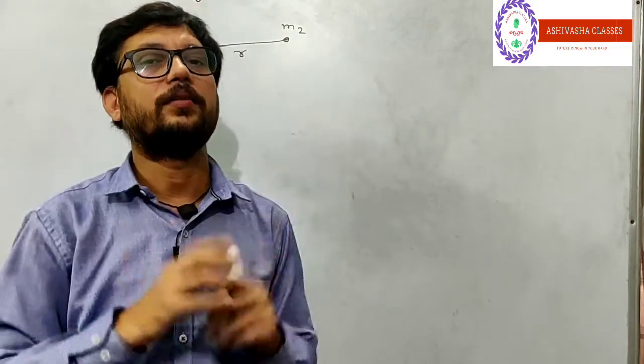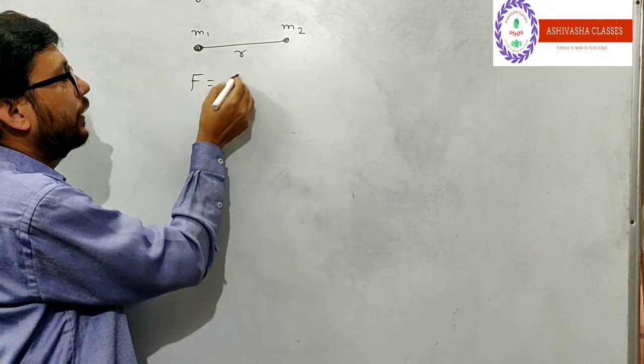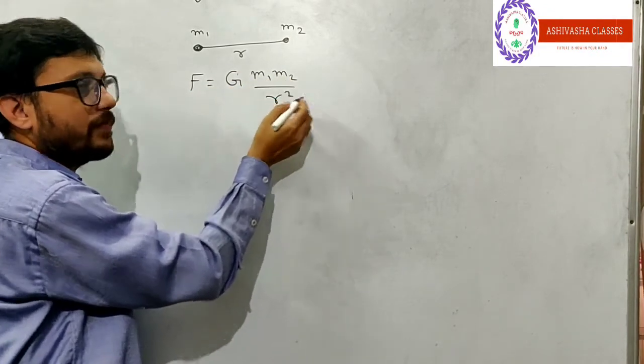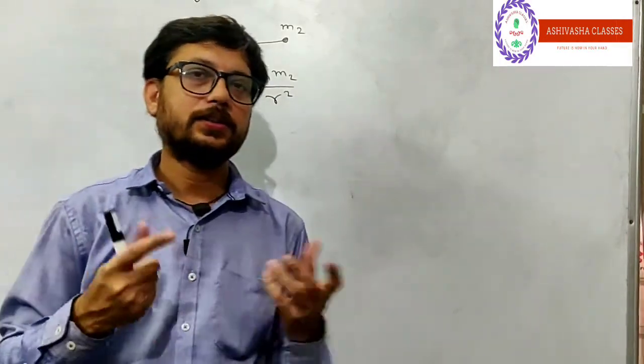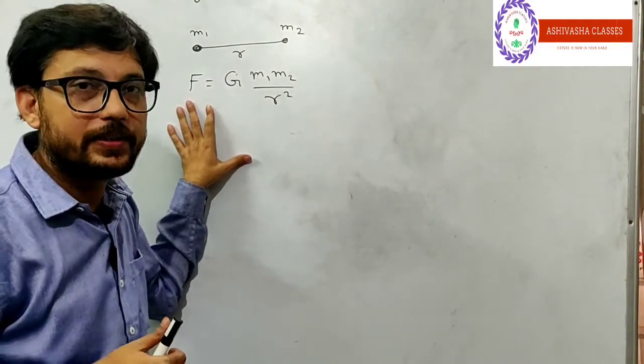There is no other way. In mathematics you can simply write F equals capital G m1 m2 upon r square. This mathematical formula you have gone through in class 9th. This is the gravitational force.